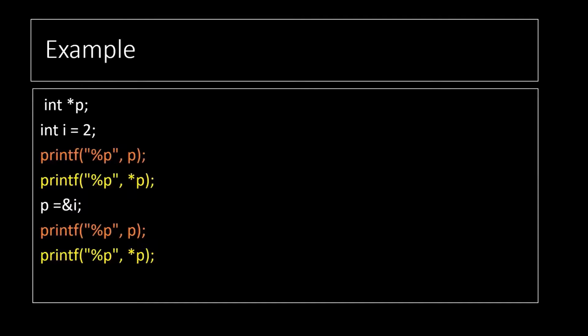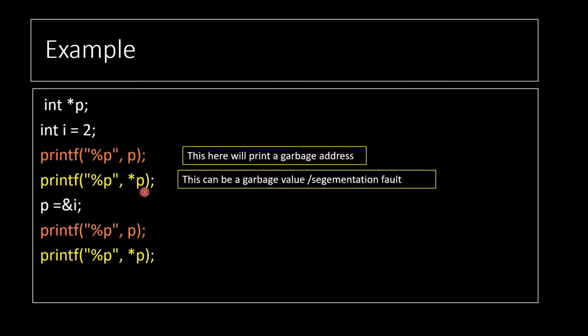See, in this example I'm having an integer pointer p and an integer variable i with the value 2. In this first statement what I'm printing is p. Whenever we just print p, that will simply print a garbage value because till now we have not assigned the address of i to p. So this will print a garbage value. And if I try to print star of p, it might print some value or might throw some segmentation fault depending upon the garbage value which has been assigned to our p pointer.